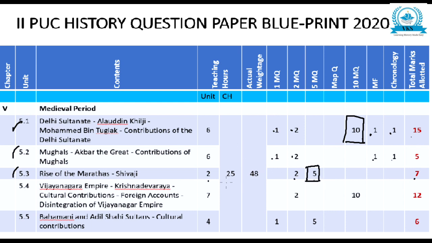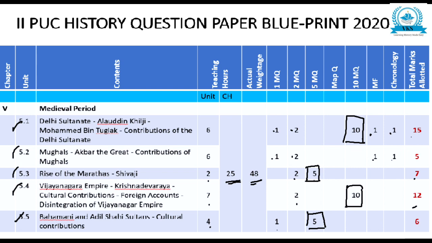If you see this 25, this is total teaching hours, the full chapter together, and this is the total marks from the full unit. So 5.4 Vijayanagara, teaching hours 7, in that 2 mark 1 question and 10 mark 1 question. You can say cultural contribution of Vijayanagara can come as a 10 mark question, total 12. 5.5 Bahmani and Adil Shahis, teaching hours 4, 1 mark 1 question and 5 mark 1 question. So this is how the marks are divided here in the 5th chapter.